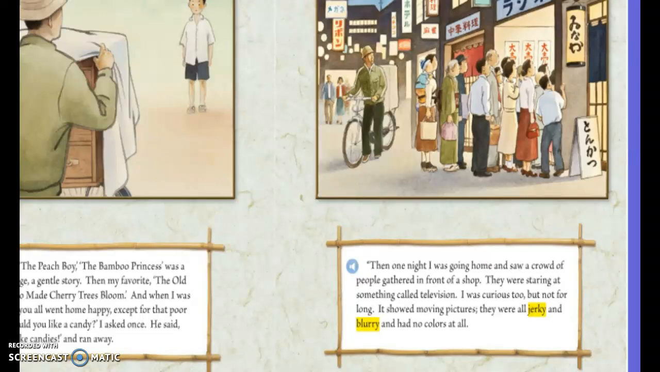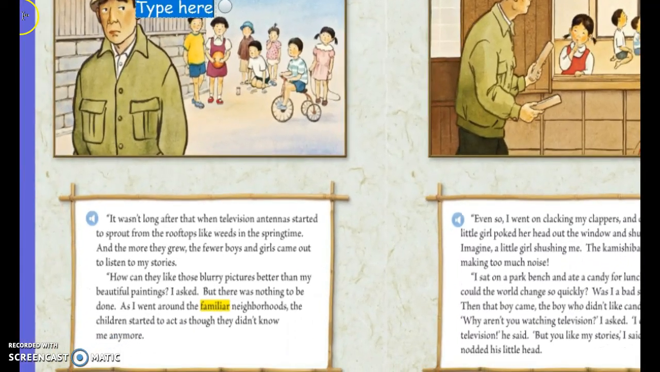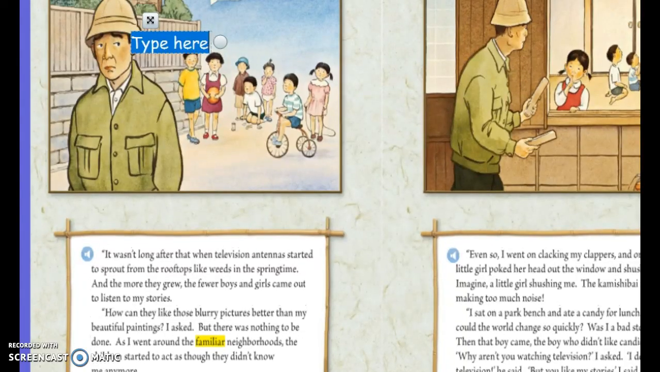They were staring at something called a television. I was curious too, but not for long. It showed moving pictures. They were all jerky and blurry and had no colors at all. It wasn't long after that when television antennas started to spread from the rooftops like weeds in the springtime. And the more they grew, the fewer boys and girls came out to listen to my stories. How could they like those blurry pictures better than my beautiful paintings?"